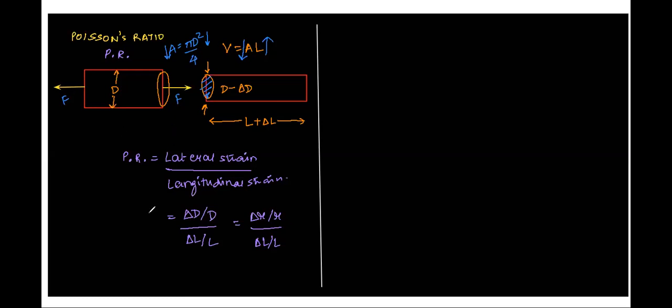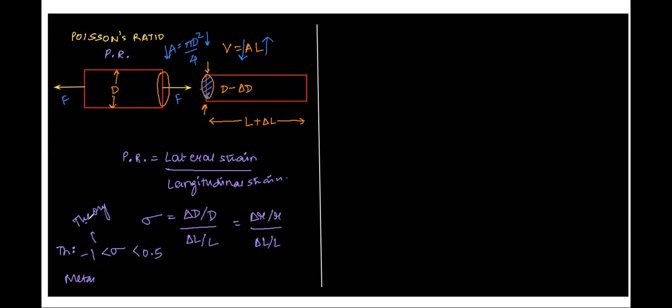We also denote this by the symbol sigma. Theoretically, sigma should lie between -1 and 0.5. That is what theory says.